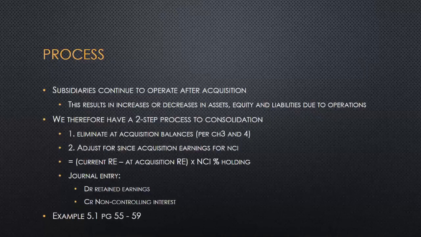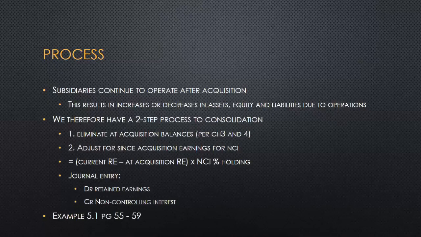Not all those profits are necessarily going to go through to our holding company. Reason being, like what we saw in chapter 4, we might not have 100% holding. So if we have 100% holding, it's a lot easier. But if we don't, which is what we're focusing on because that is the more likely scenario, if we've only got the 60% or the 70%, we need to show our users that since we've purchased this item, the subsidiary has made so much profit, some of it belongs to us and some of it belongs to our non-controlling interest.